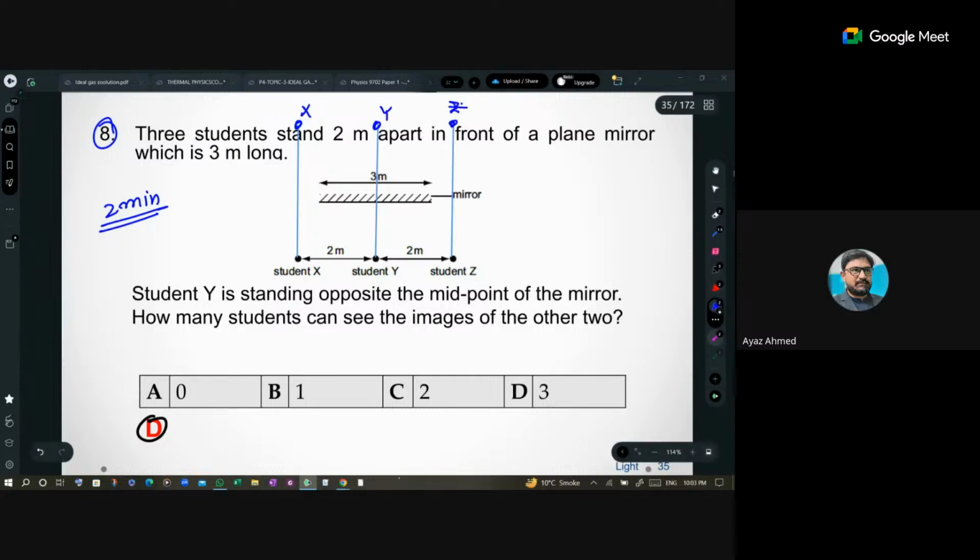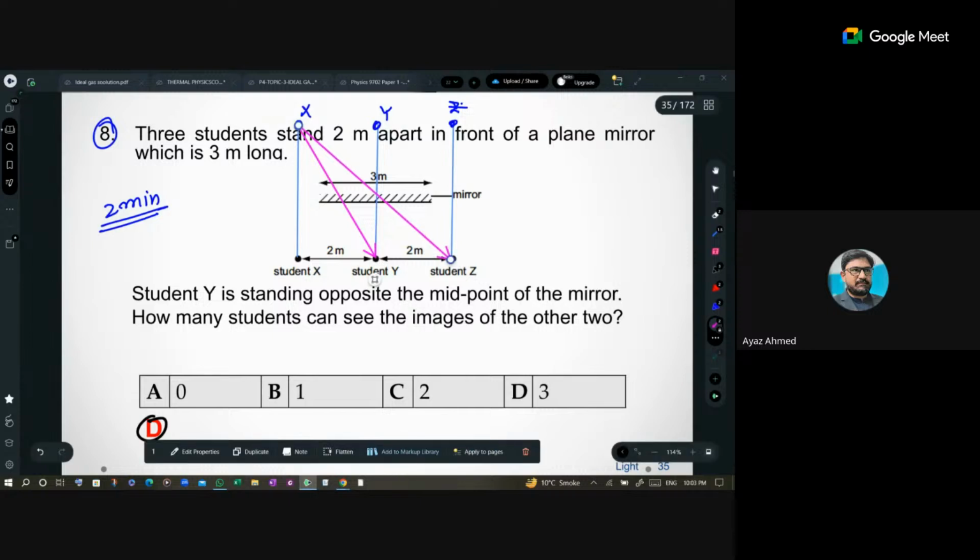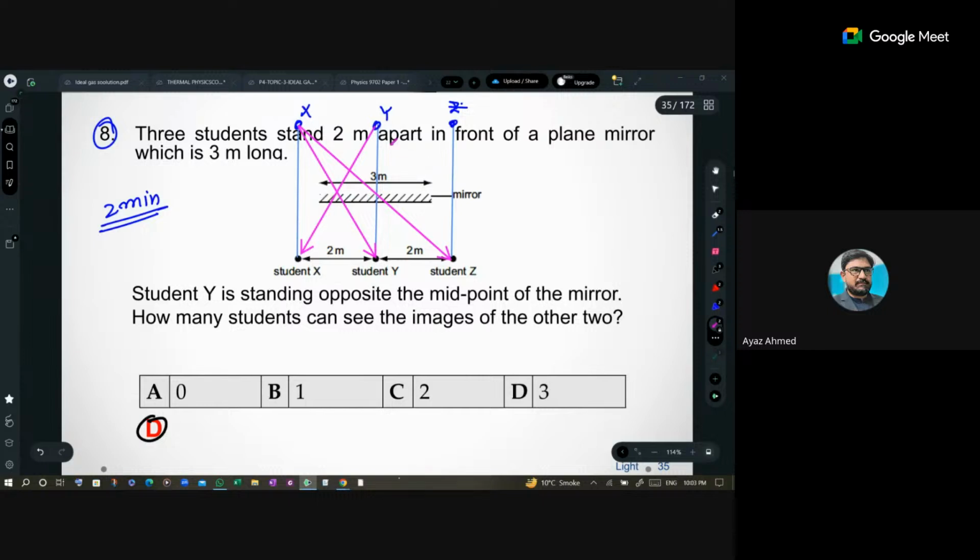So if we draw a line from X to Y, X to Z, so Y and Z will see X. If I draw a line from image of Y to position X and position Z, they are passing through the mirror.